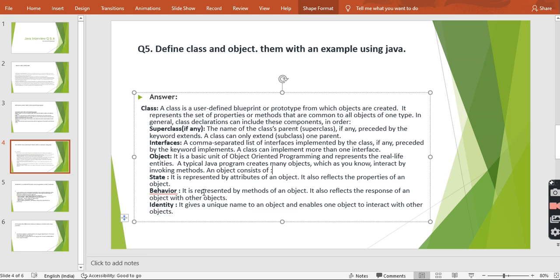Identity means it gives the unique name of the object. Every time you create a new object, you get object o1, object o2, object o3. I will tell you how to create an object of a class on the next slide. This is only the basic identification of every class. If you want to access any functionality of a class, you have to create an object of that class, and with the help of that object you can access the functionality of the class.